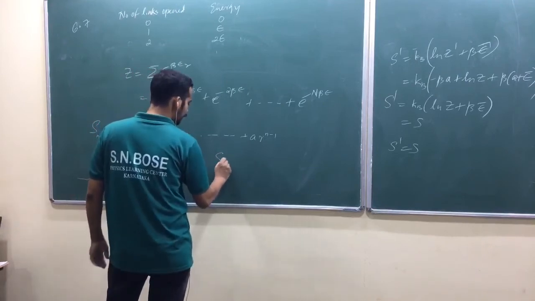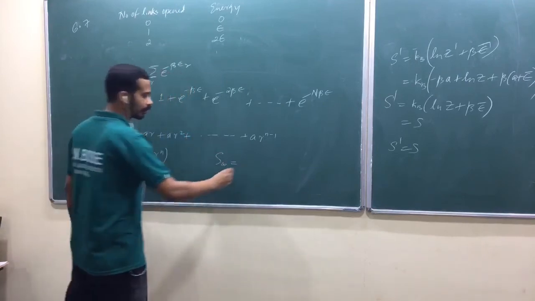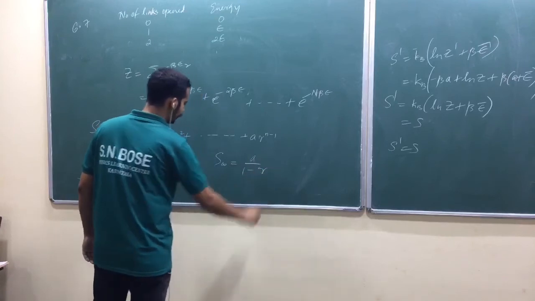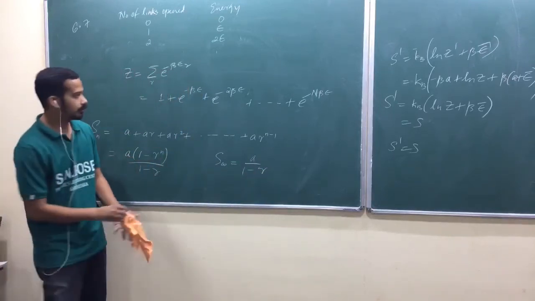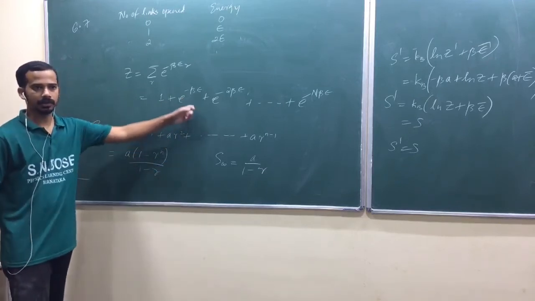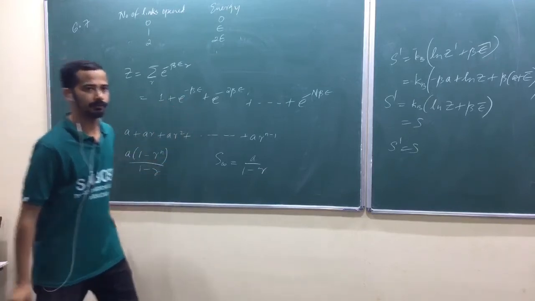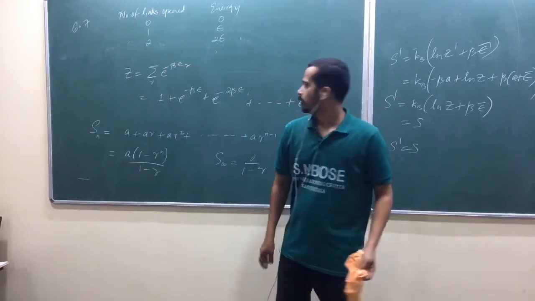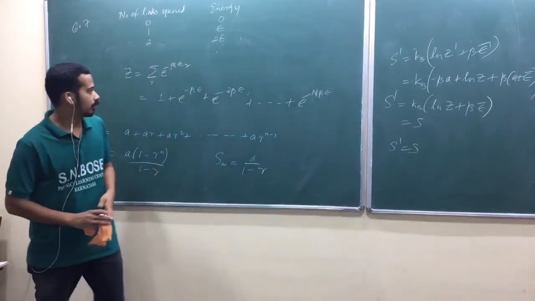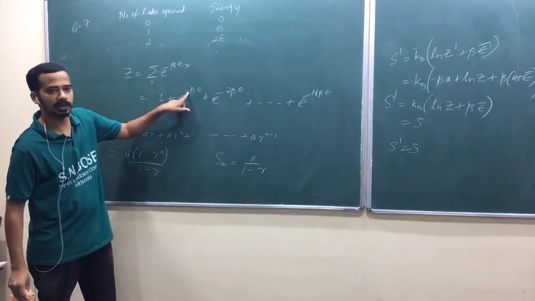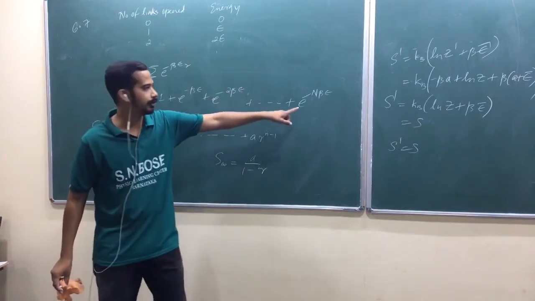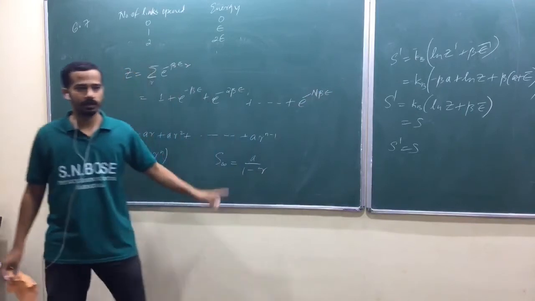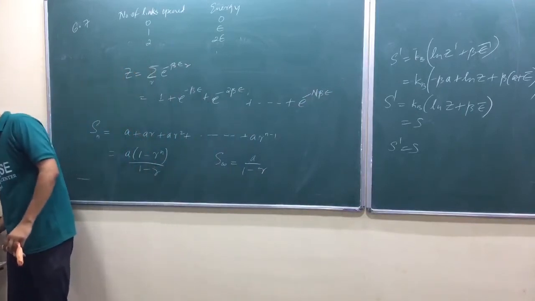So what is S infinity? A by 1 minus r, isn't it? But here you have a finite number of terms. Be careful. Can you just apply this one? You can write this in terms of this, because you can write this as e raised to minus beta E, e raised to minus beta E the whole square, the whole cube, the whole power n. Yeah, try to apply your geometric progression.